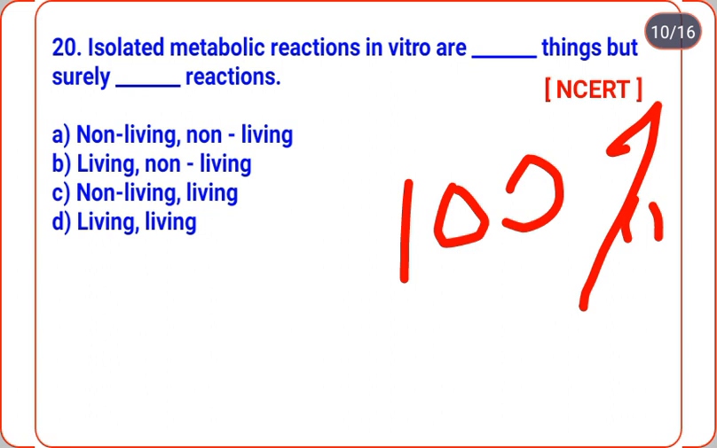So cool down and think. Isolated metabolic reactions in vitro are non-living things but surely living reactions. So our correct option is C, and it is directly from the NCERT book. So we should read carefully, very concentratedly, and the book should be read with concentration. Afterwards everything will become easy.